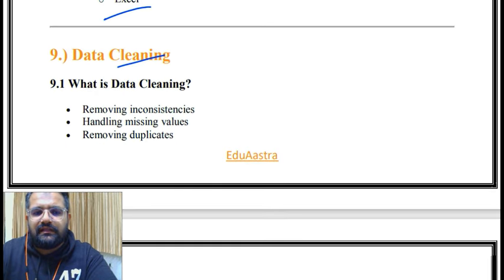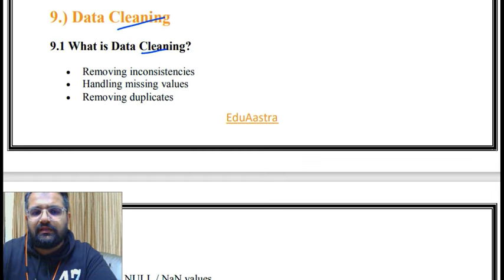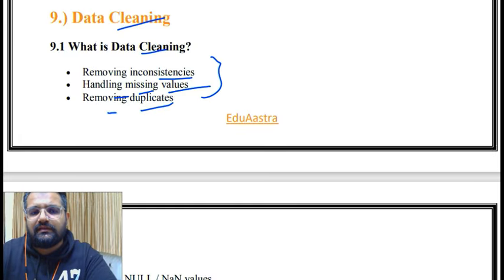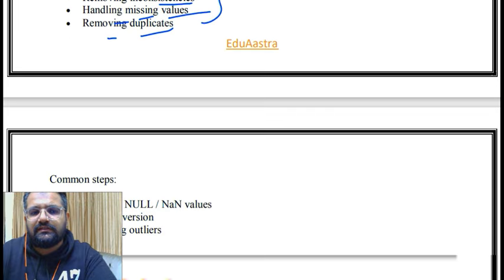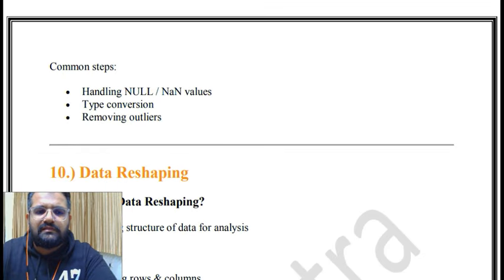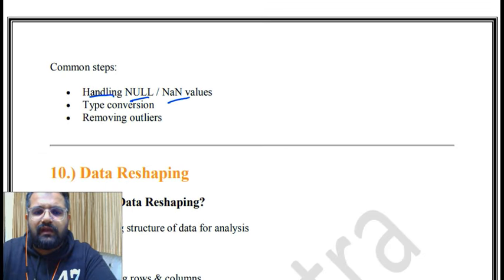Then data cleaning. What is data cleaning? Removing inconsistencies, handling missing values and removing duplicates. What are these? Removing inconsistencies, handling missing values and removing duplicates. Common step is handling null NaN values. Then type conversion and removing outliers.